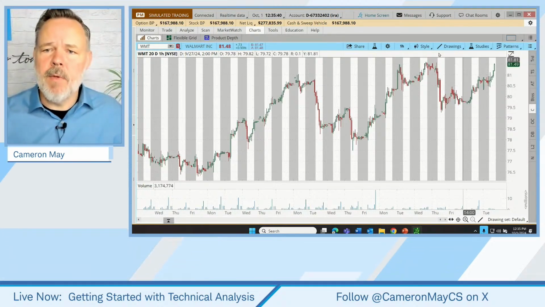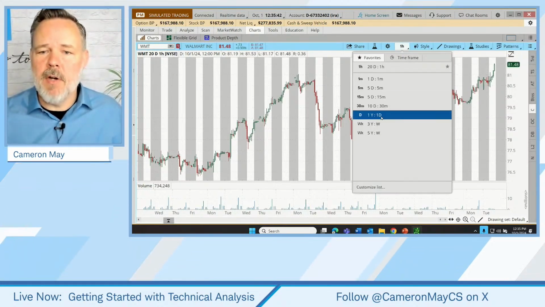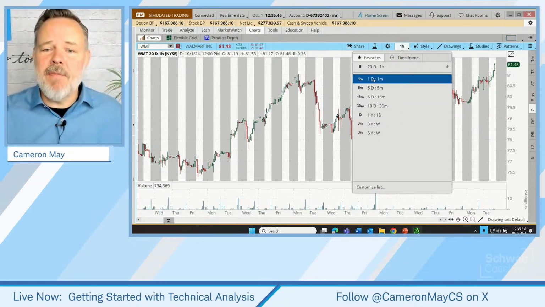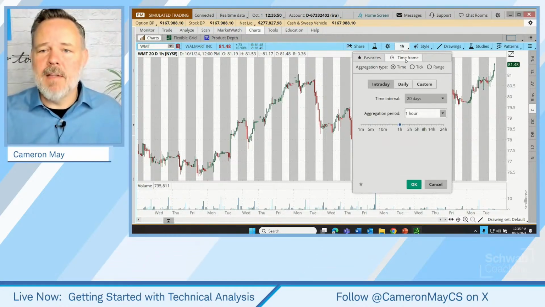All right, so let's switch this back. Let's go back to our 1-year chart. And by the way, if you want to set up some custom time frames, there are some defaults or some favorites here, but we can set up custom time frames using this time frame button. Intraday time frames can be set up here.